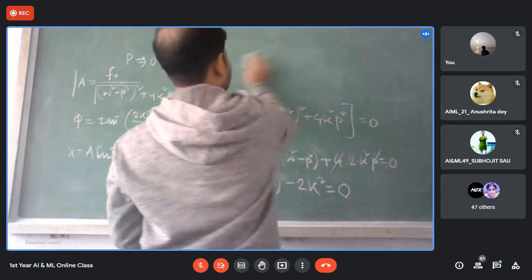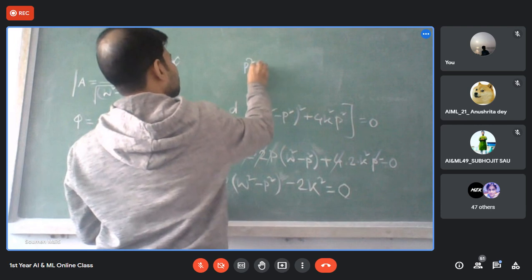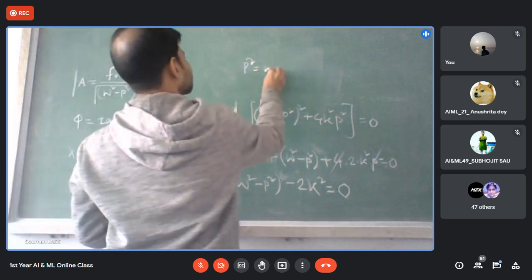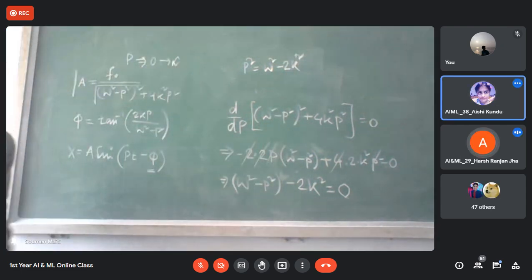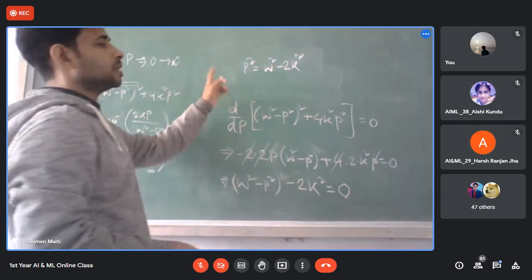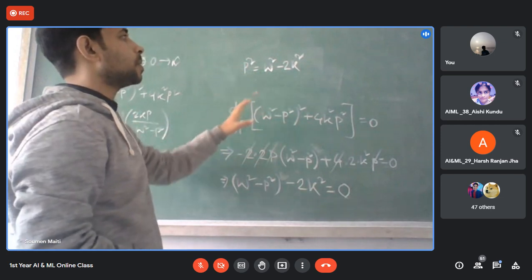So this means p square is nothing but omega square minus 2k square. At this particular value the amplitude is becoming maximum.